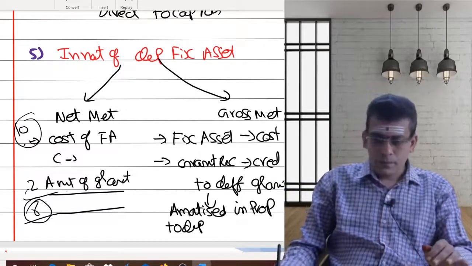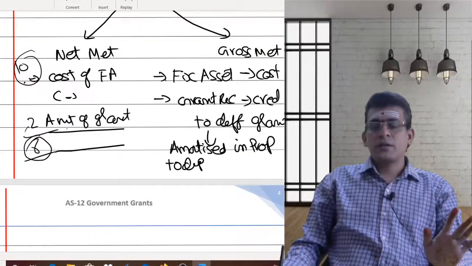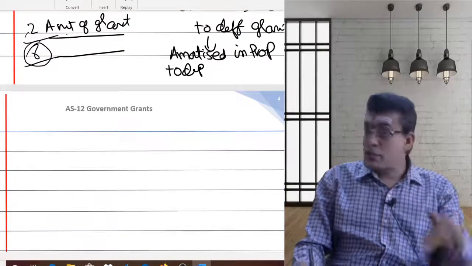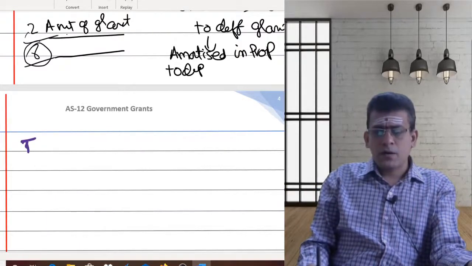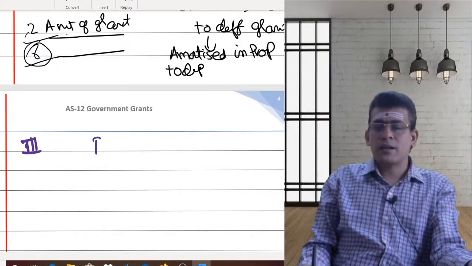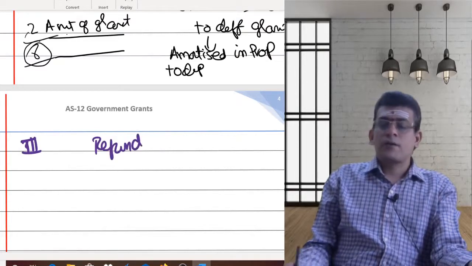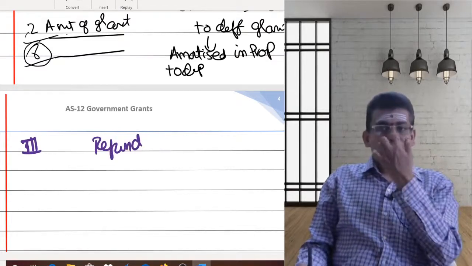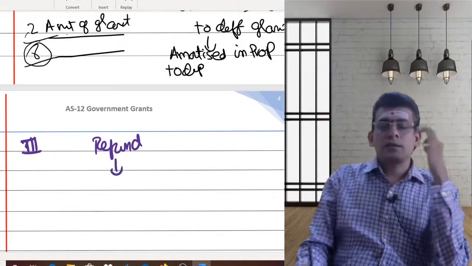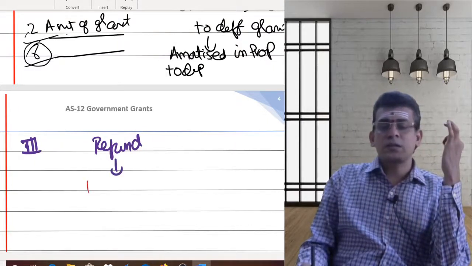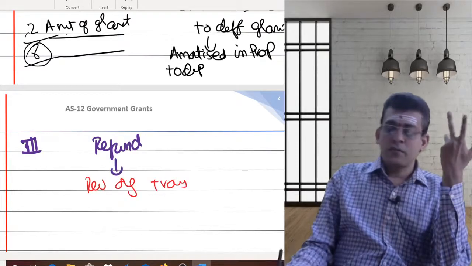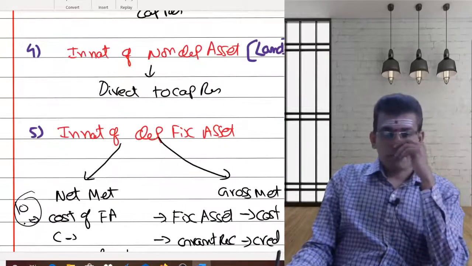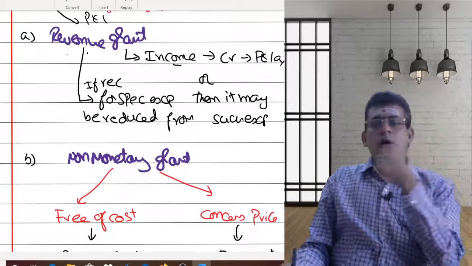Now the last one is quite simple. We need not discuss it in much detail. We will see it in the problems. The third part of this standard is refund of grant. Whenever you get a refund of grant, the simple accounting treatment is to reverse the original transaction. Reverse your original transaction means what? Say, let us go here. You got a revenue grant.